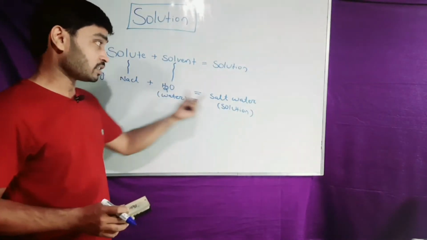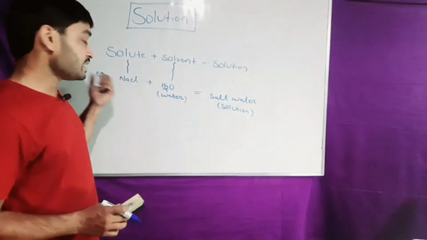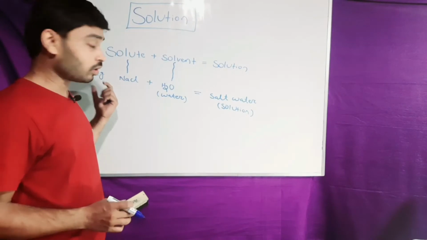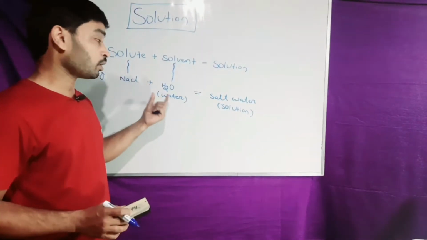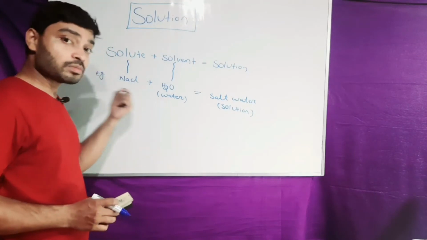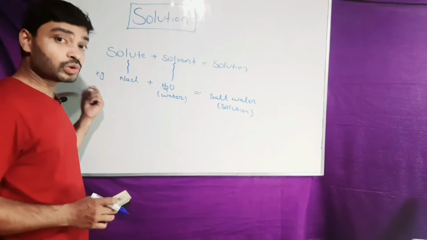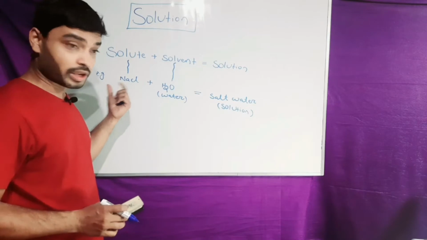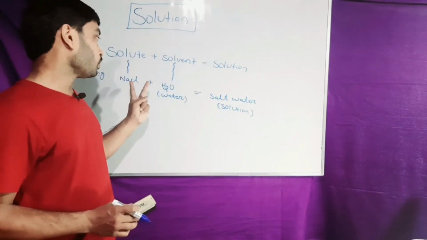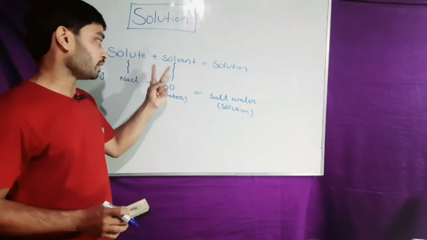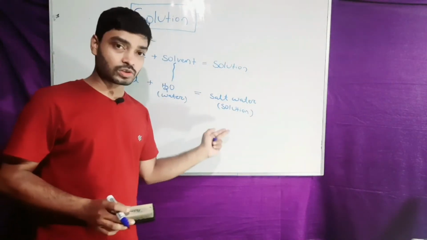In salt water, NaCl is present in lower amount, that's why it is termed as a solute, but the volume of water is more in comparison to the amount of the salt, that's why it is termed as solvent. The two substances, solute and solvent, combine to produce the solution.